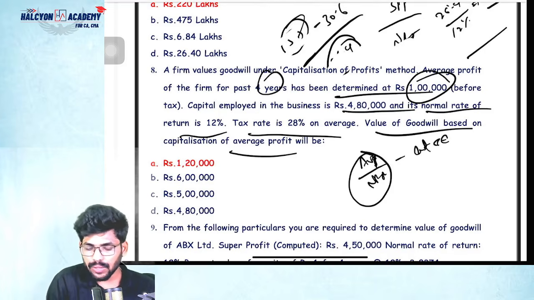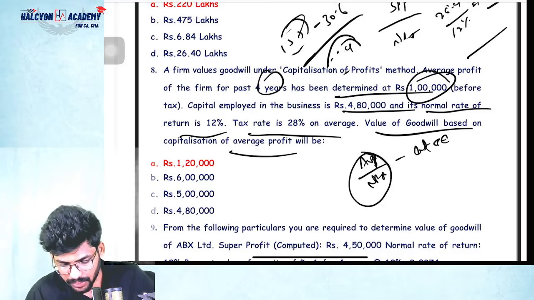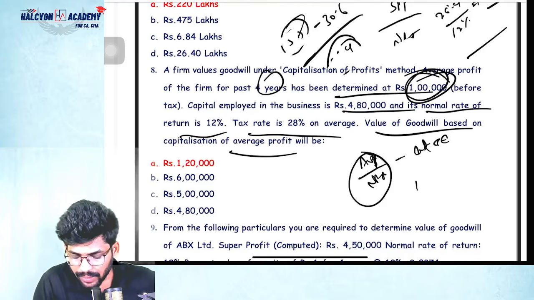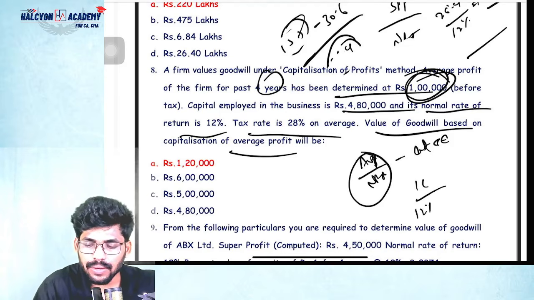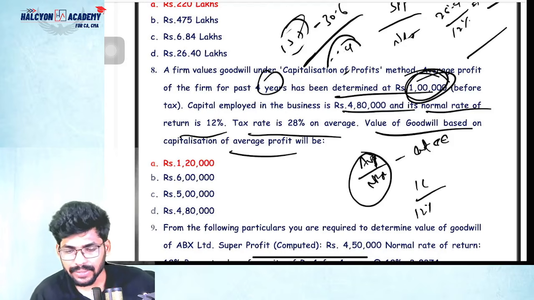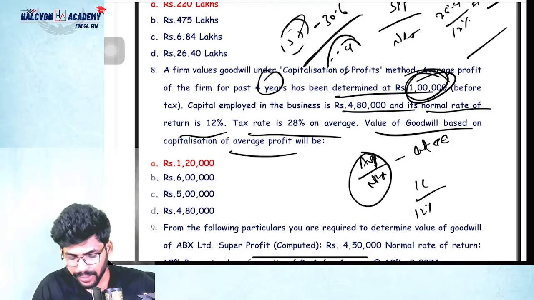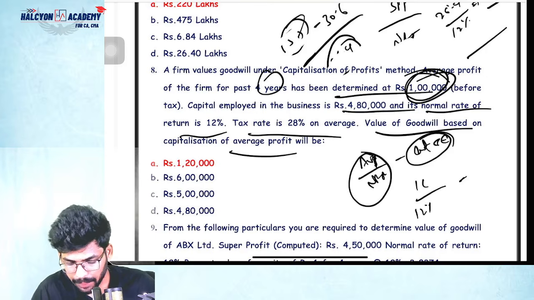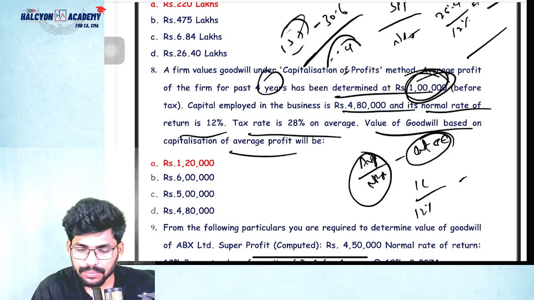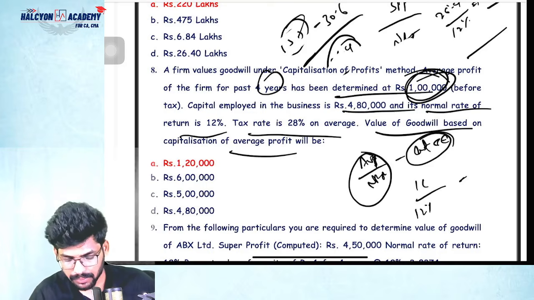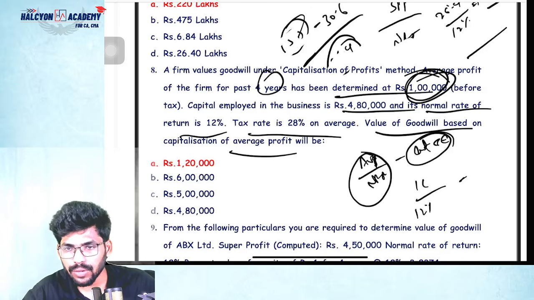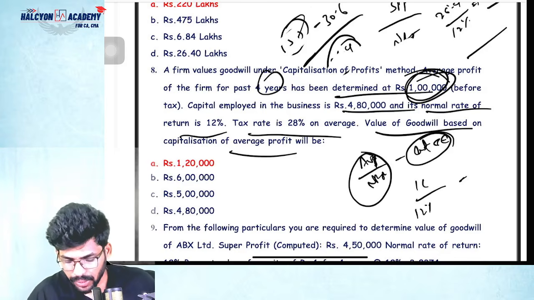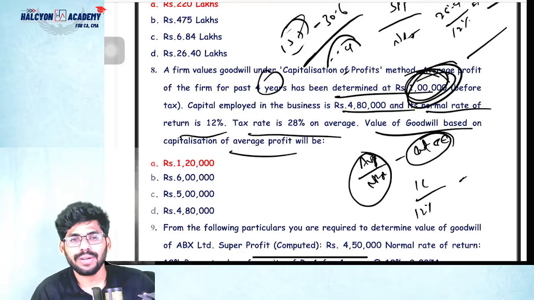Correct? So what is average profit here? Average profit is 1 lakh. 1 lakh divided by NRR, 12%, is 8,33,333, minus actual capital employed. Sorry guys, the given profit is before tax, but we want after tax, right?